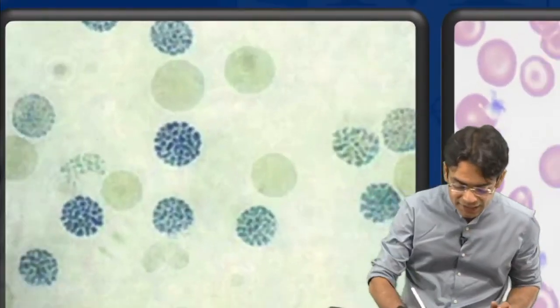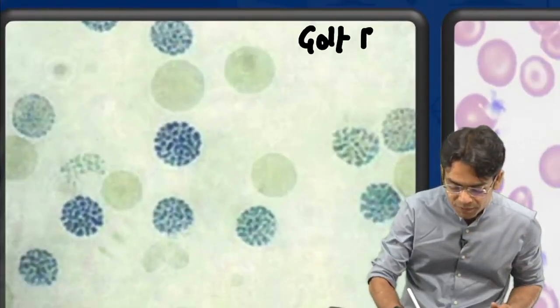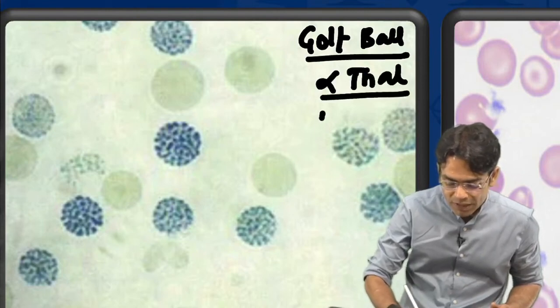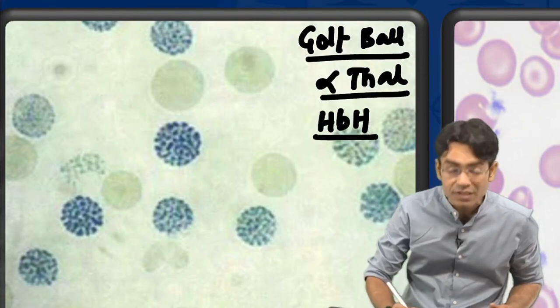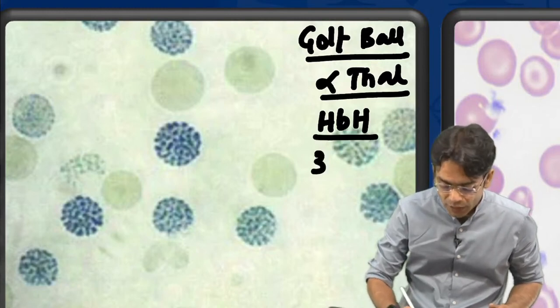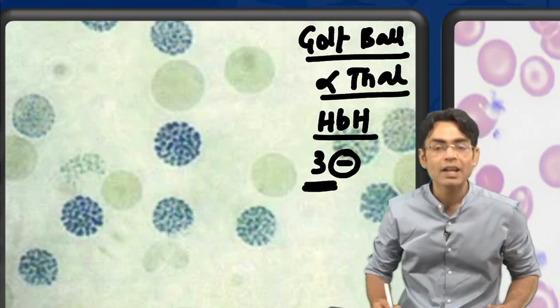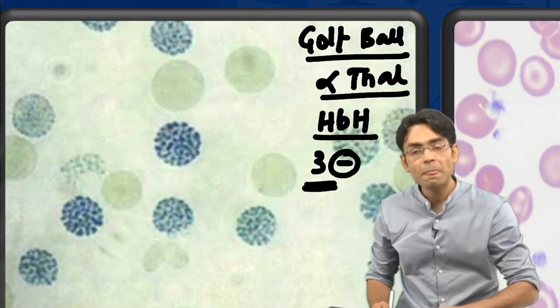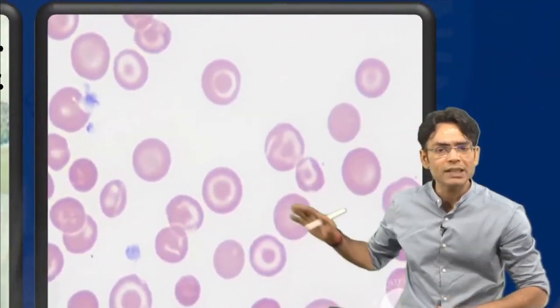Absolutely right. These are your golf ball inclusions, and they are seen with alpha thalassemia. And which kind of hemoglobin? HbH disease. And here you have 3 gene deletions. How many alpha genes will be deleted? 3 genes are deleted. So amazing. Very good.